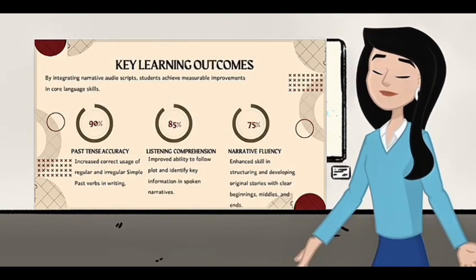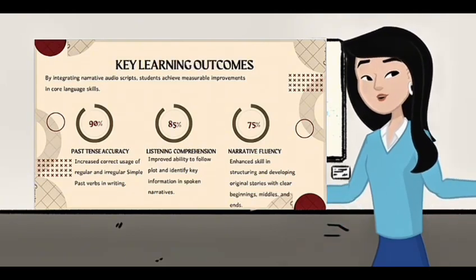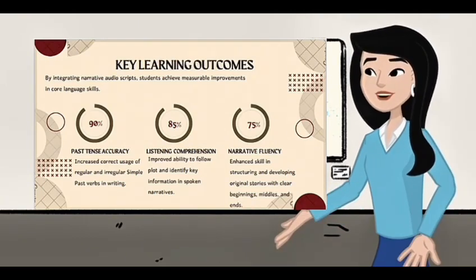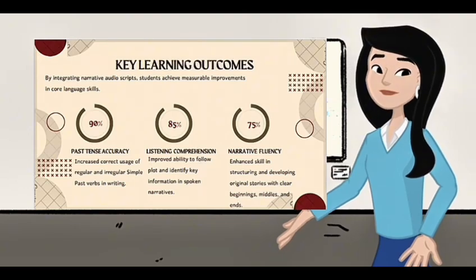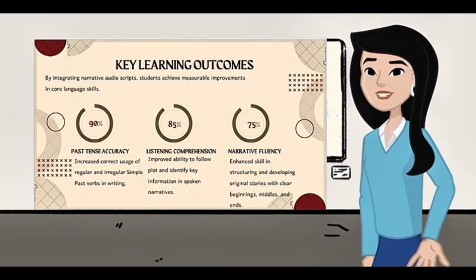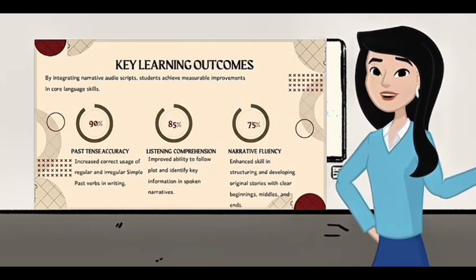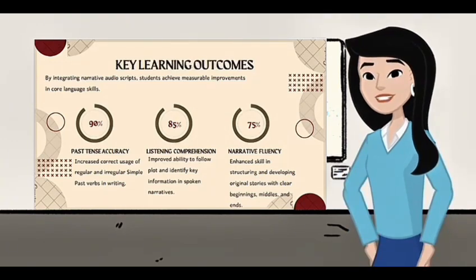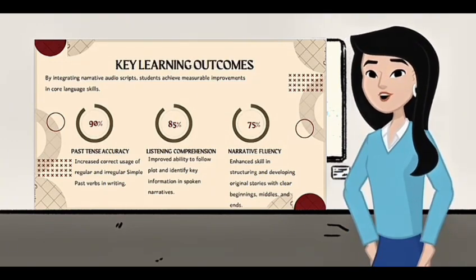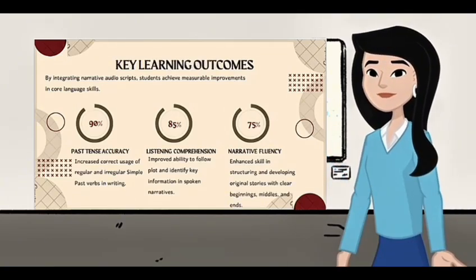Next, key learning outcomes. By integrating narrative audio scripts, students achieve measurable improvements in core language skills. The first, past tense accuracy. Increased correct usage of regular and irregular simple past verbs in writing. By listening to and relating narrative stories, students learn to distinguish between regular and irregular verbs.